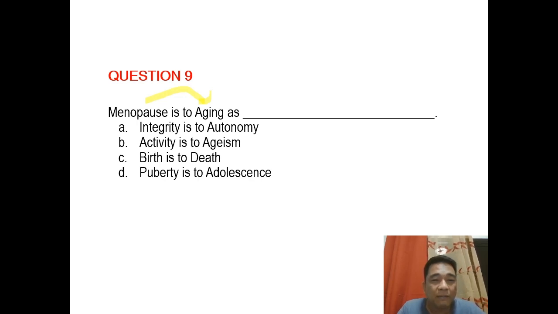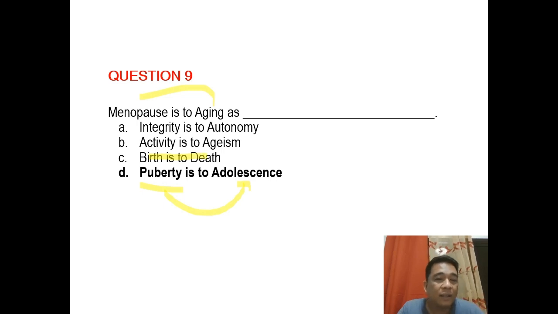Correct answer? Letter D, no? Puberty is related to adolescence. Okay? So in the same manner as menopause is related to aging. A, B, and C are not, although birth and death are related, but birth is not related to death in the manner as menopause is related to aging.